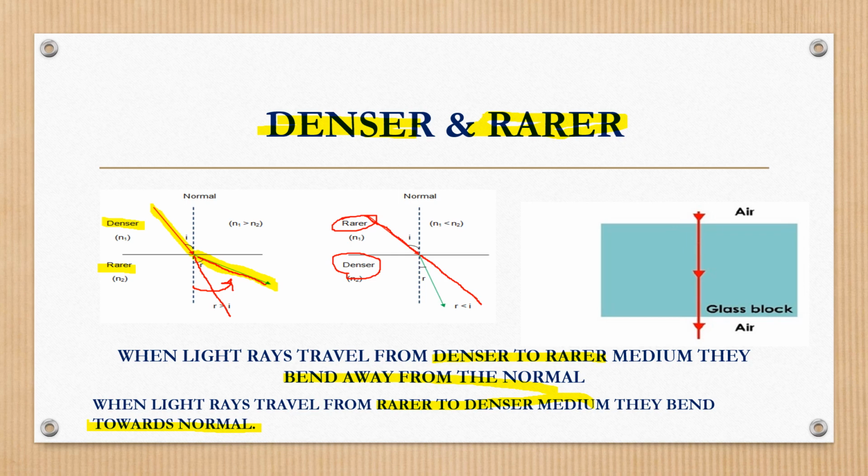When the light travels from rarer to denser, it bends towards the normal. At which condition? When the light rays are incident obliquely. Suppose the light rays incident normally, what happens? It won't bend towards or away from the normal. It moves in a straight line path, if the light is incident normally.